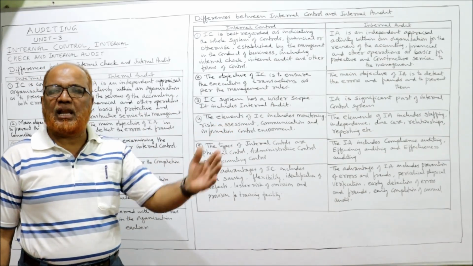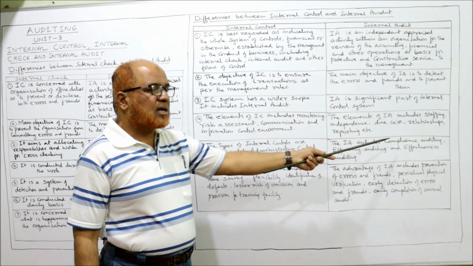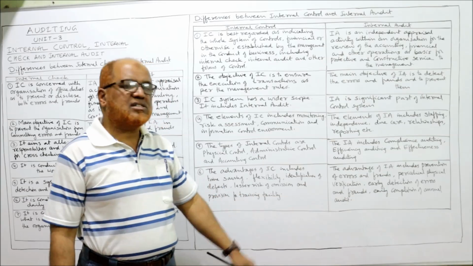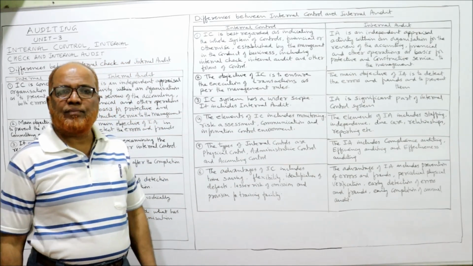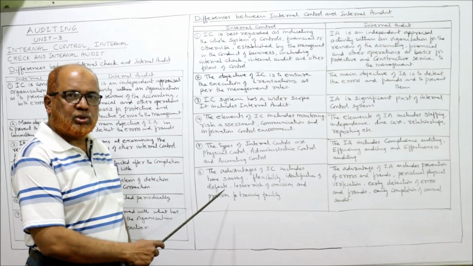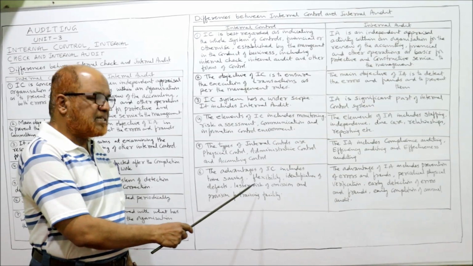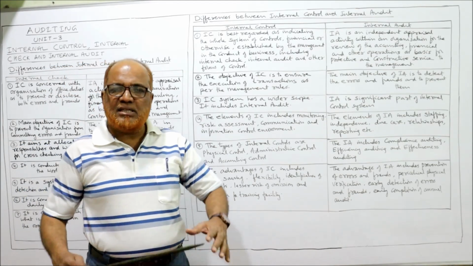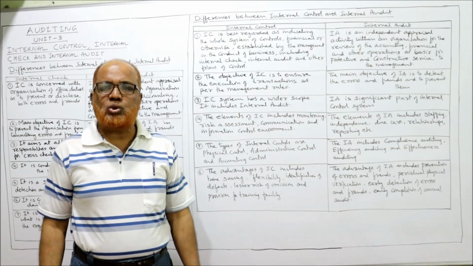Already we have discussed this in the last video also. Here, internal audit includes compliance audit, efficiency audit, and effectiveness auditing. Then the last one, the advantages of internal control include time saving, flexibility, identification of defects, lesser risk of omission, and provision for training facility. These are all the advantages an organization will get from internal control.